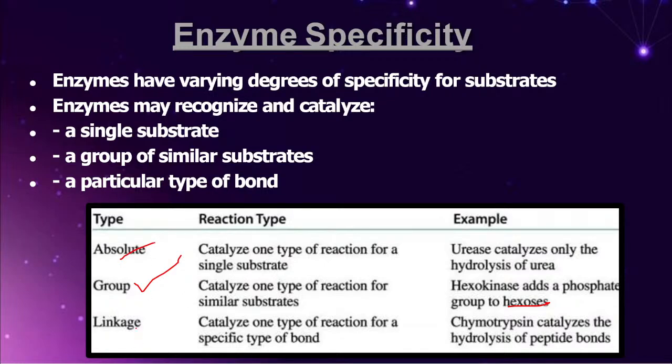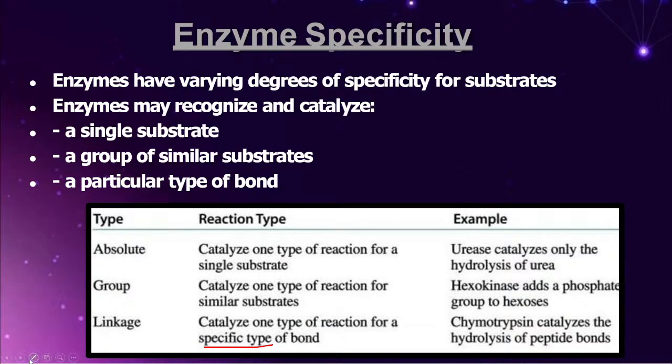Okay. What about the next one, friends? Next one we can call linkage specificity. Friends, the moment you hear the name linkage specificity, the common point that has to strike your mind is bond. In linkage specificity also there will be catalysis of only one type of reaction, specific to a type of bond.